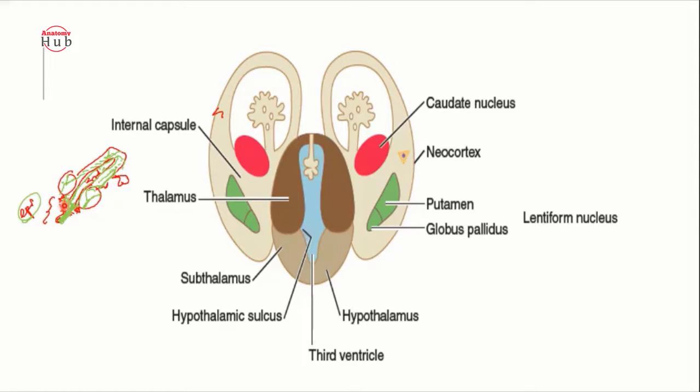So from the roof plate, epithalamus, and from the floor plate, your hypothalamus develops. That means this whole diencephalon, what we have seen, is actually the caudal part of prosencephalon, and mainly the thalamus, hypothalamus, and the epithalamus develop from the alar plate.